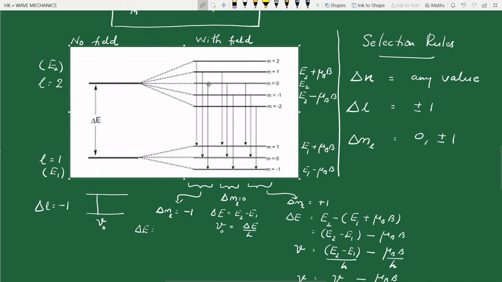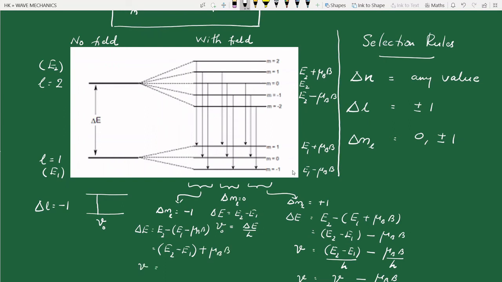Because here it is E2, here it is E1 minus mu B into B. So higher energy state minus lower: E2 minus E1 minus mu B into B. So we have E2 minus E1, minus of minus is plus mu B into B.